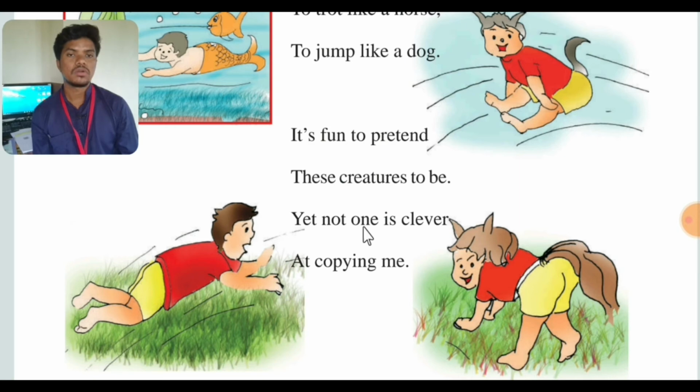So yet not one is clever. Clever means smart. He is telling that nobody is more clever than me at copying. Telling about all these creatures, all the animals here. So the poet is telling that I am the best, I think I am the best in doing this. So this was the poem about pretending.